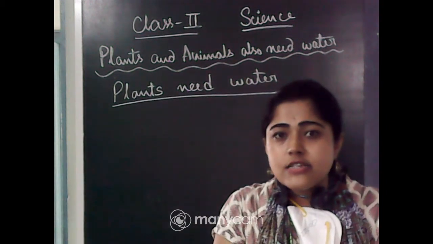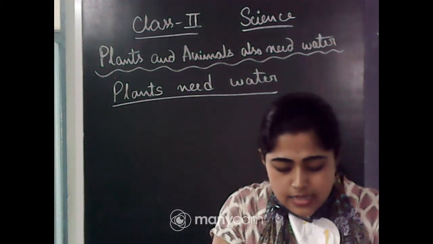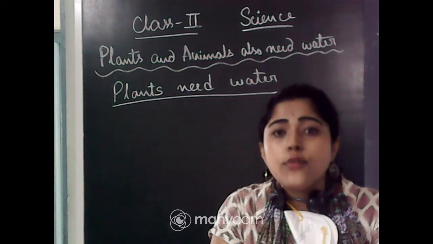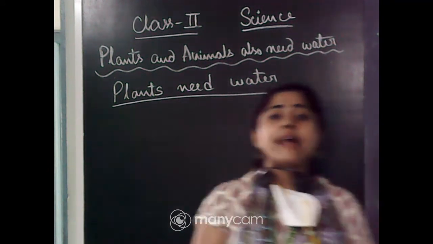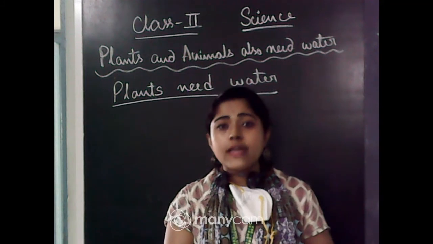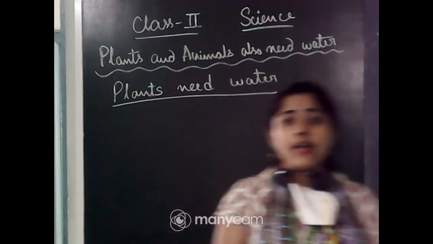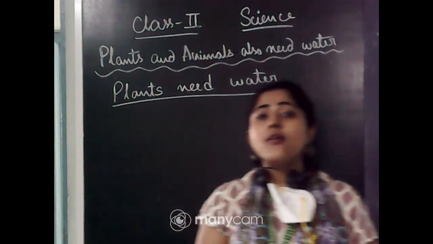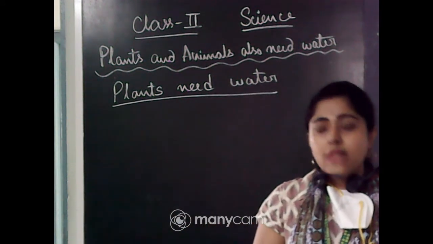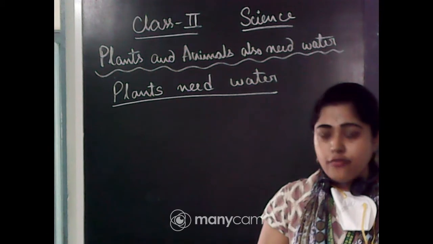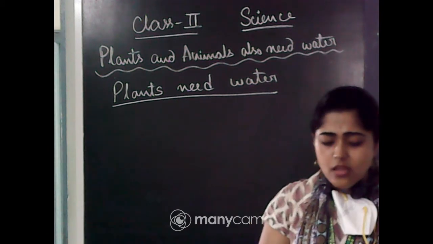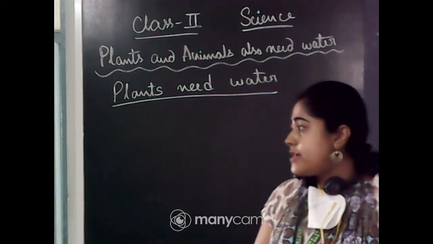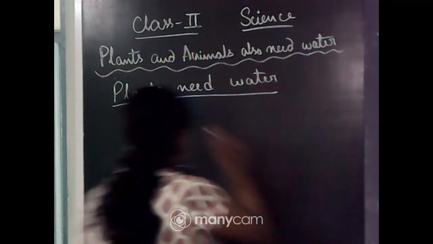As we just learned about plants, plants need water to make their food. You know, plants make their own food in the leaf. I already told you in the previous lesson that plants make their own food in the leaf. Okay. So plants need water to make their food.